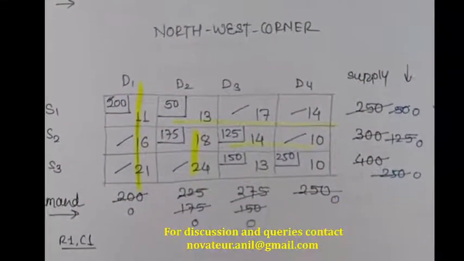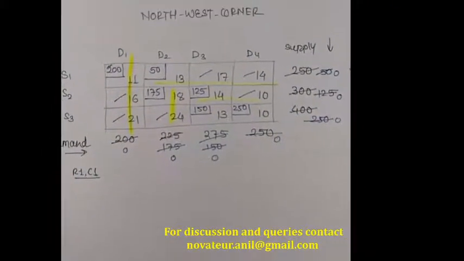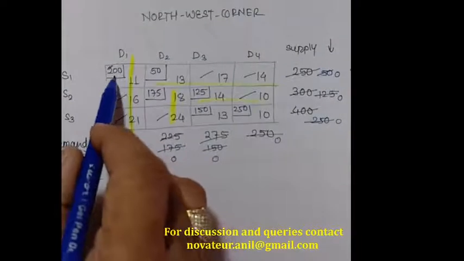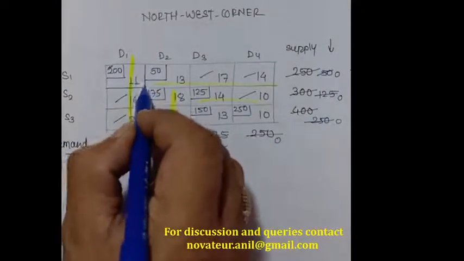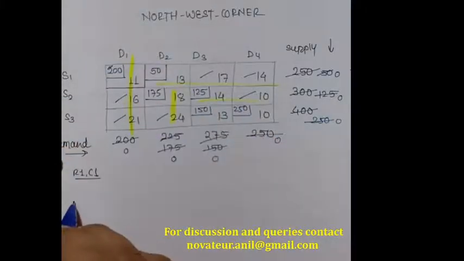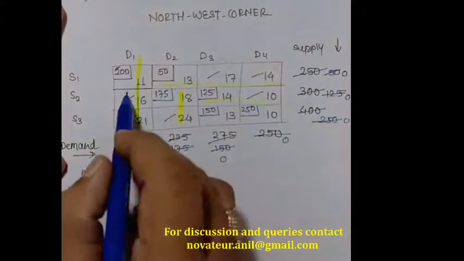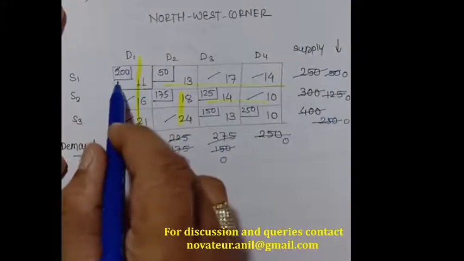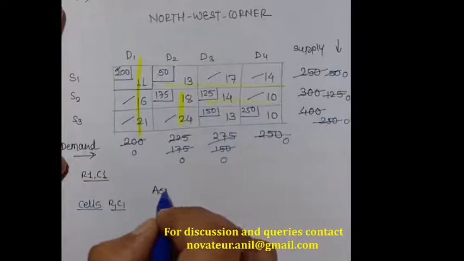Now in order to find the basic initial feasible solution, what I have to do is calculate. These are the cells. The cell in row 1, C1 is my first cell. Wherever this smaller bracket is appearing, this is called an assigned cell.